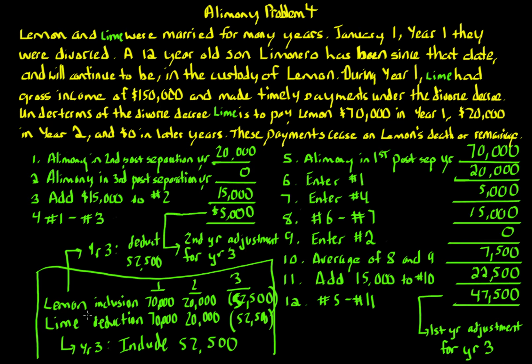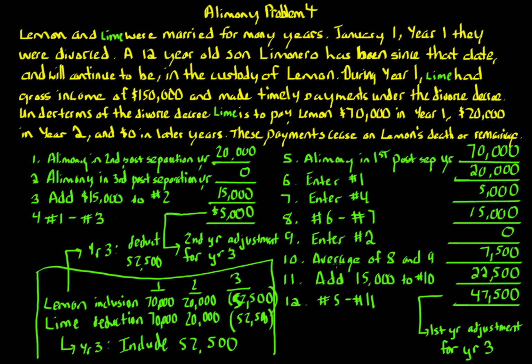So in year 1, Lemon has to include in gross income $70,000. In year 2, Lemon has to include $20,000. In year 3, Lemon gets a deduction of $52,500. Lime gets a deduction in year 1 of $70,000, in year 2 of $20,000, and in year 3 has to include $52,500 as ordinary income. So I hope this helps you understand.